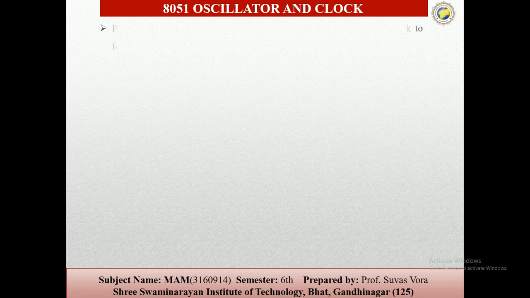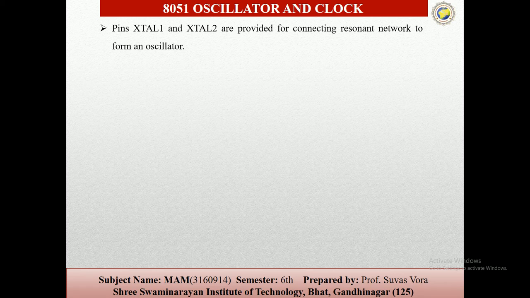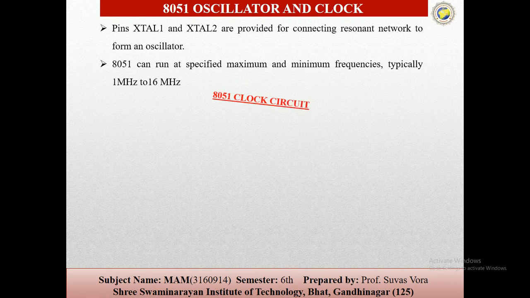So generally X1 and X2 are provided for connecting the resonant network to the oscillator, and typically the quartz crystal and the capacitors are used. 1 megahertz to 16 megahertz are the minimum and maximum frequencies in the specification of the 8051.